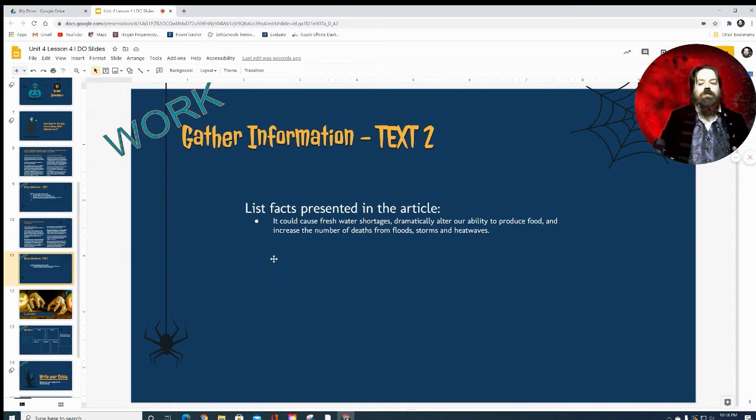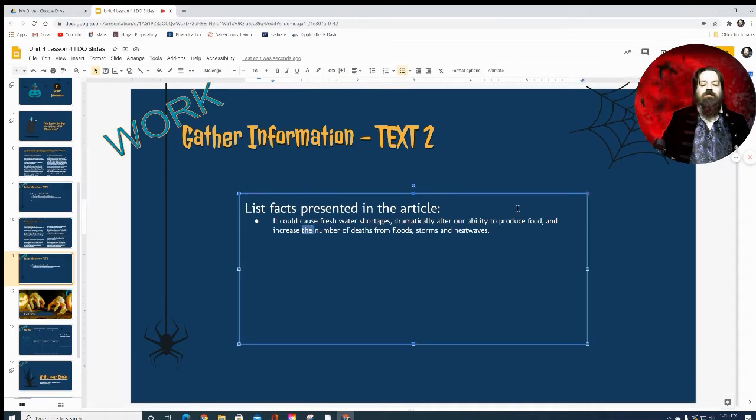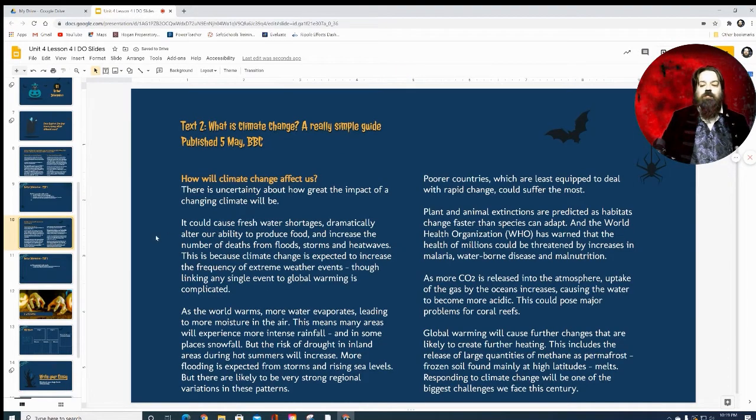All right, so we have a second article. How will climate change affect us? And we're going to gather information from it as well. Okay, so I've already started that. It could cause freshwater shortages, dramatically alter our ability to produce food, and increase the number of deaths from floods and heat waves. So let's get a second piece of information.